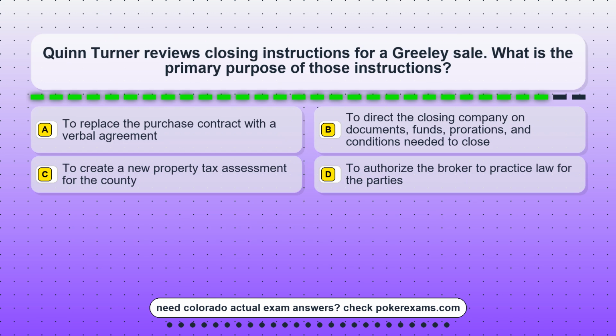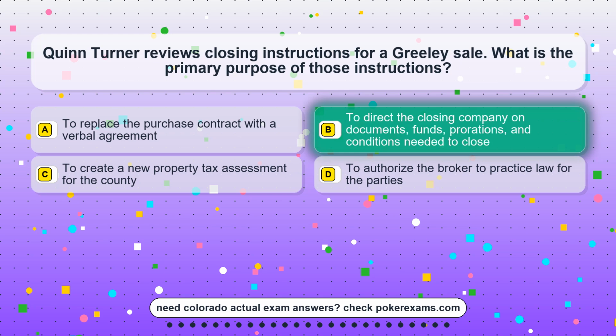Question 15. Quinn Turner reviews closing instructions for a Greeley sale. What is the primary purpose of those instructions? Option A. To replace the purchase contract with a verbal agreement. Option B. To direct the closing company on documents, funds, preparations, and conditions needed to close. Option C. To create a new property tax assessment for the county. Option D. To authorize the broker to practice law for the parties.